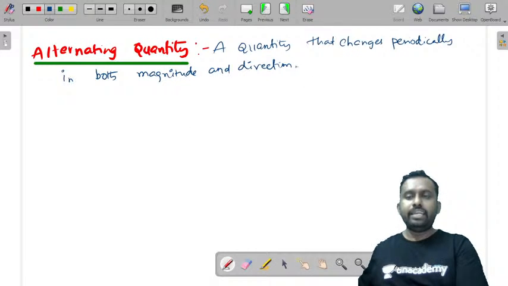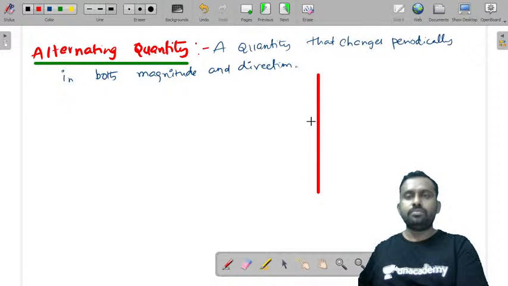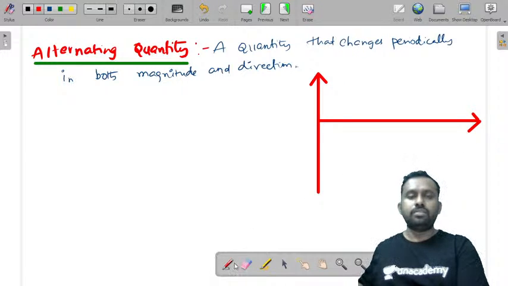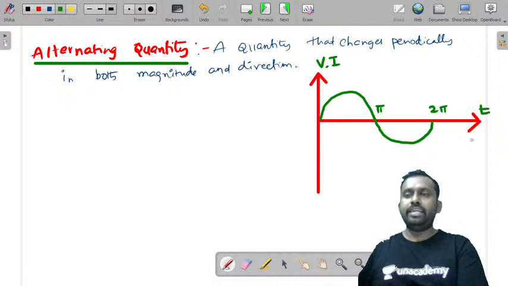So let us take a graph like this. Now if you consider a sinusoidal waveform which is varying alternatively, this is 2 pi, this is pi. Either this can be voltage or current, and this can be T or theta.